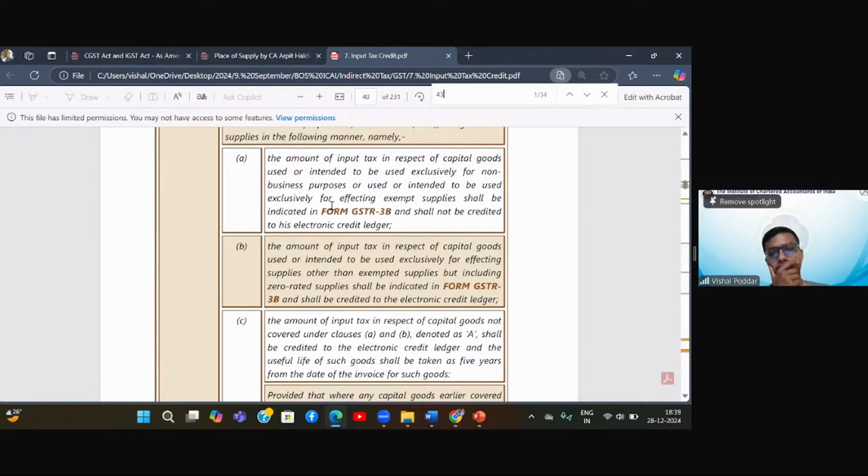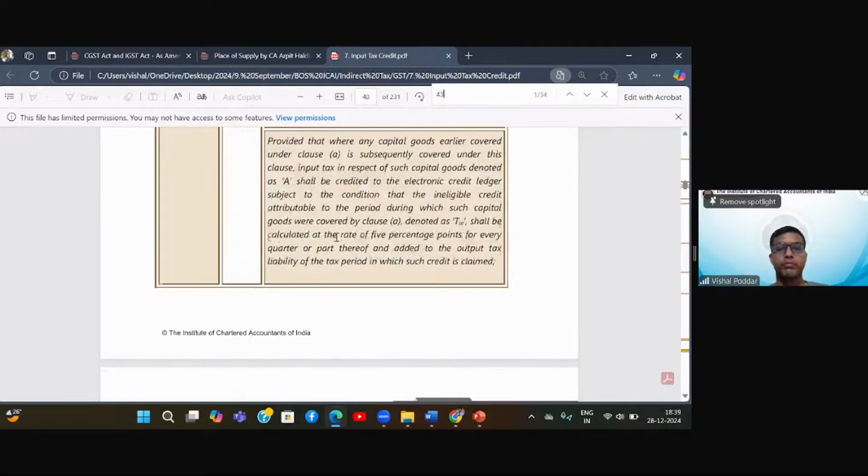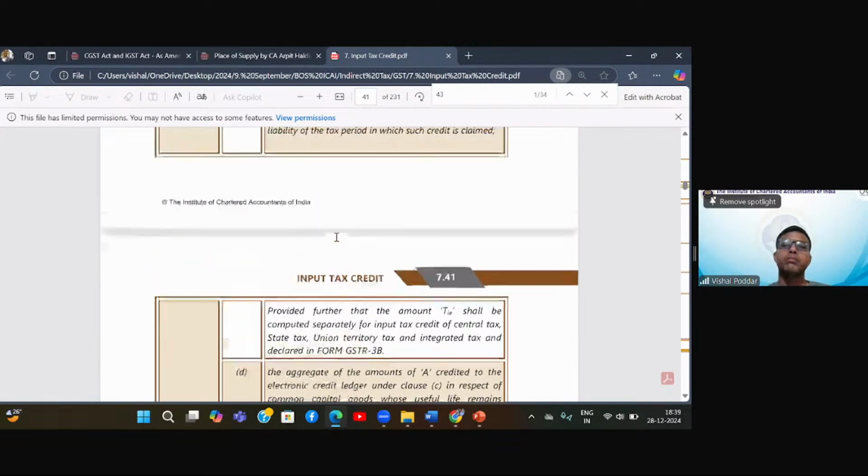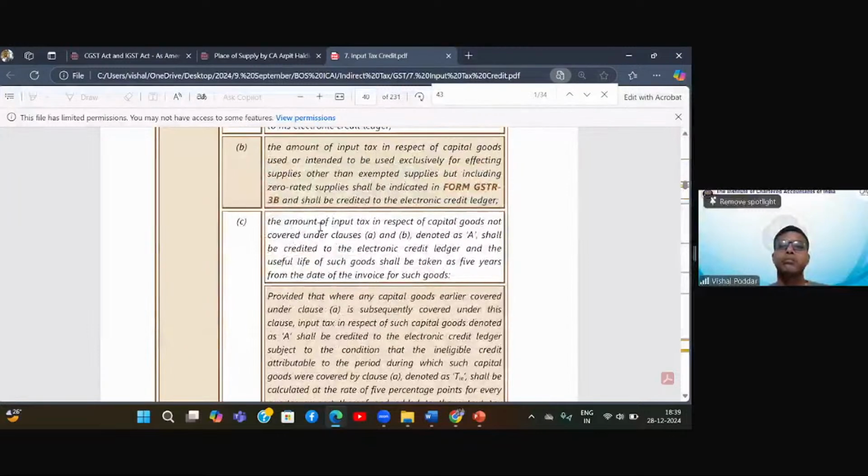Now if you go to D, same rule, see the aggregate of amounts of A credited to electronic credit ledger. So the aggregate of amounts of A. That means I understand that A relates to one capital goods or one capital asset.